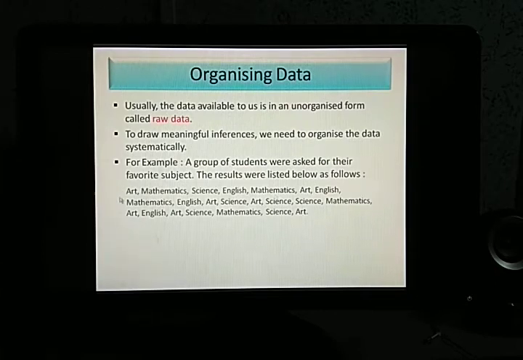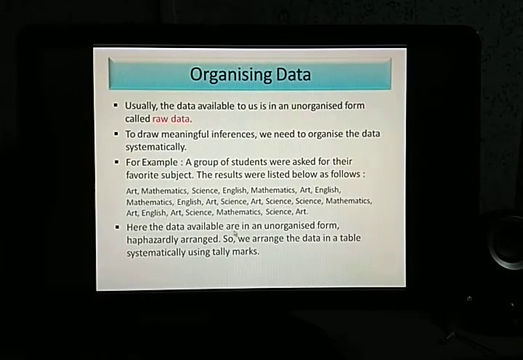Now if we are given this data, can we find out anything from it? No. Why? Because this is totally unsystematic. We even have to count how many have given art as their favorite subject, how many mathematics, how many science, how many English. So we have to arrange it systematically. The data available is in an unorganized form, haphazardly arranged.